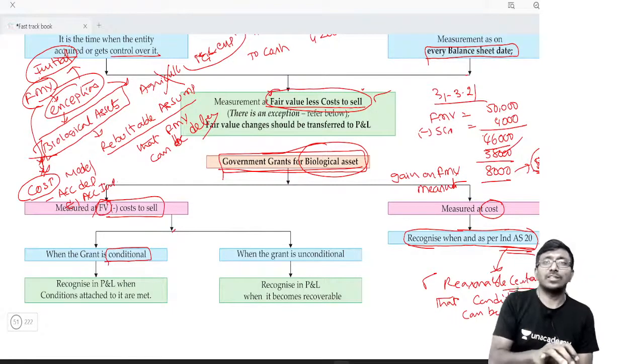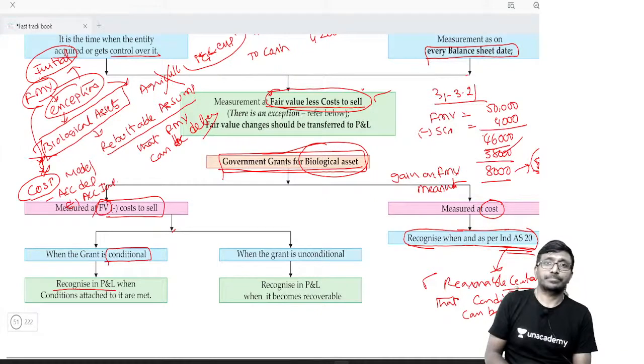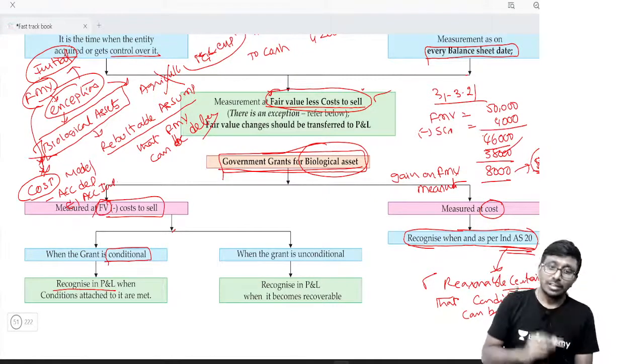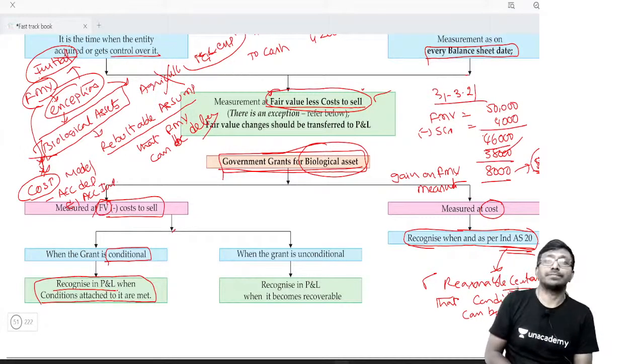If you satisfy the target, correct? If such target conditions are there, my dear, the standard says you transfer it to profit and loss. What is it that we are telling? Transfer it to profit and loss when the conditions attached are met. Hope you got it. Done.